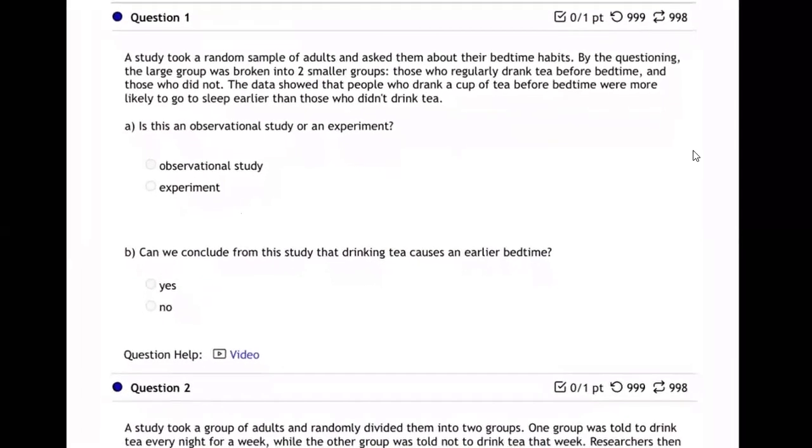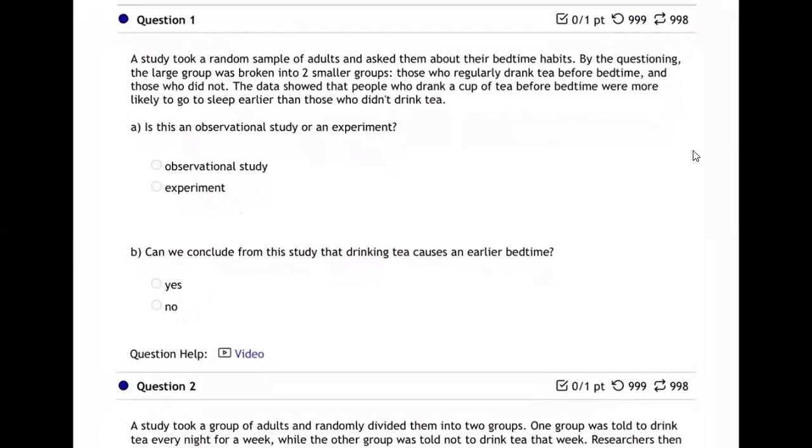Okay, so here we're looking at a question. It's going to ask us if it's an observational study or an experiment, and then can we conclude from the study that something causes something? All right, let's read the question.